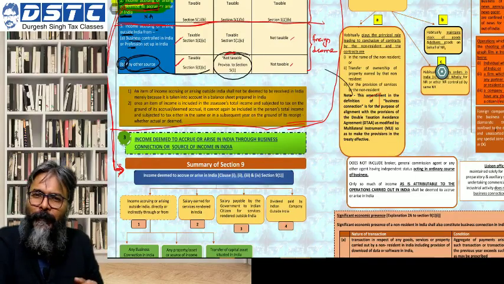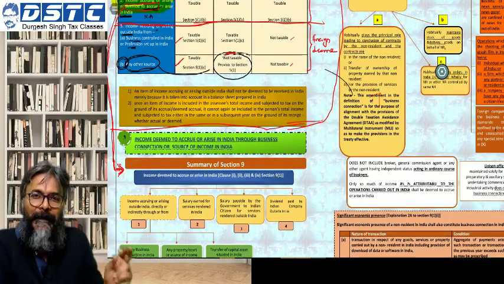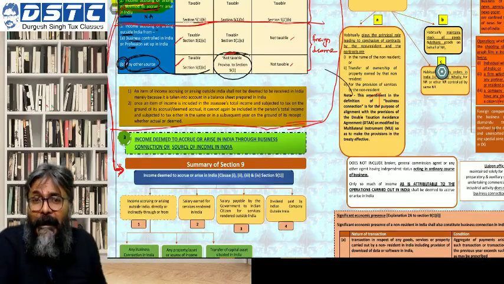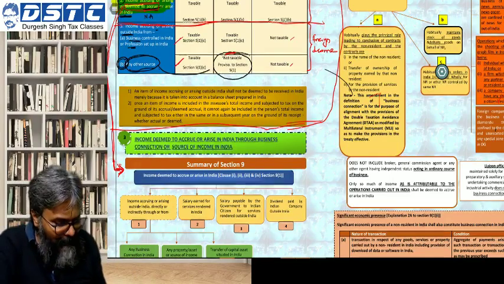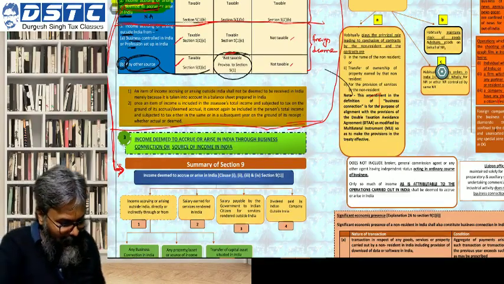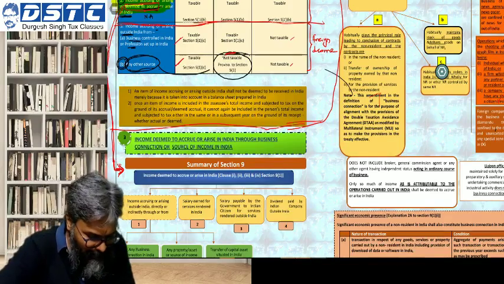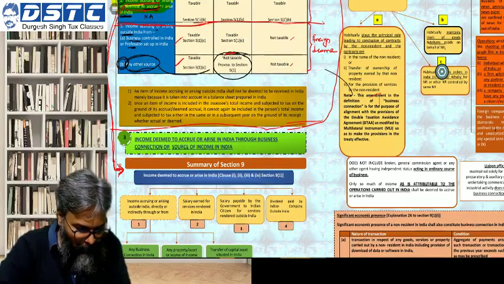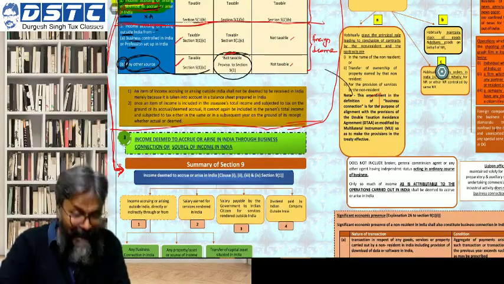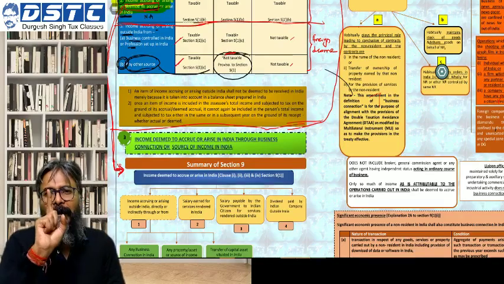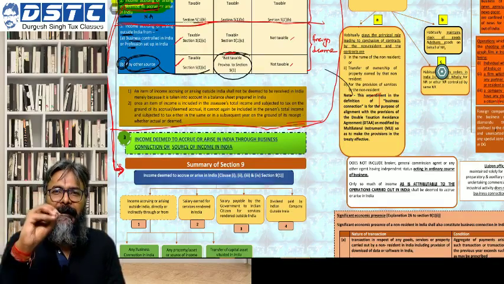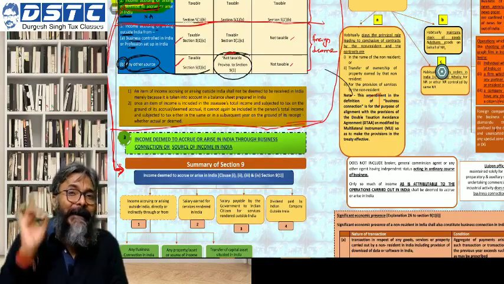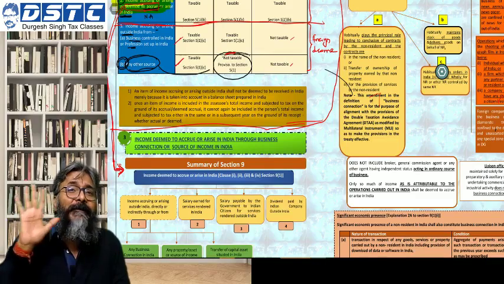The question therefore to all of you is where this rental income is said to have accrued or deemed to have accrued. In this case, it would be said to have accrued or deemed to have accrued in India. You will say, repeat with me, the rental income in respect of a property which is situated in India.